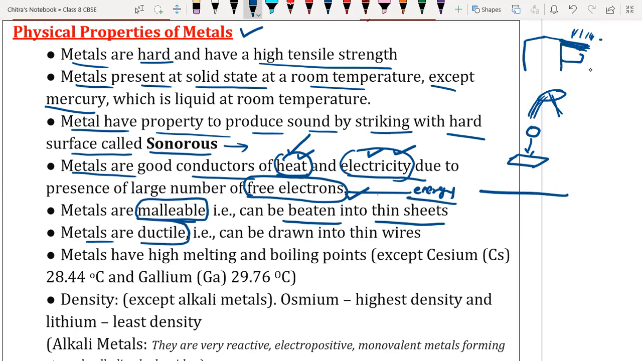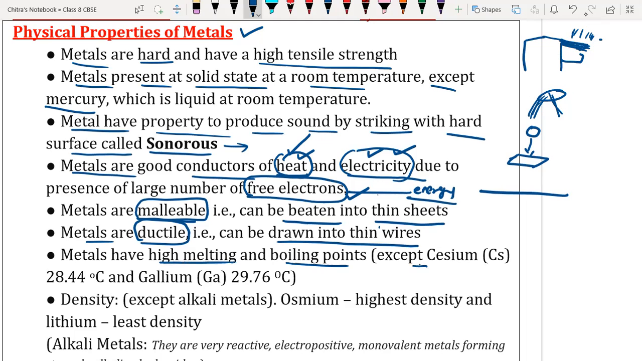Next, metals are ductile. Ductile is the property of metal in which metal can be drawn into a thin wire. Very important. That's why you use copper wire at your home. It is due to its ductility. We have to finish quickly because our time is going to end.